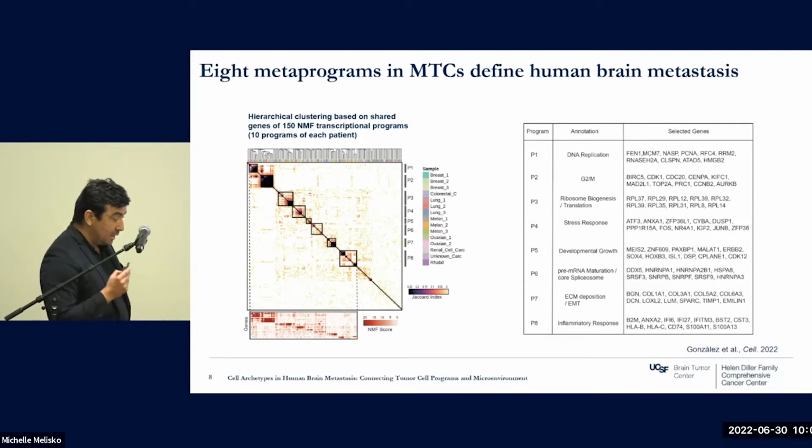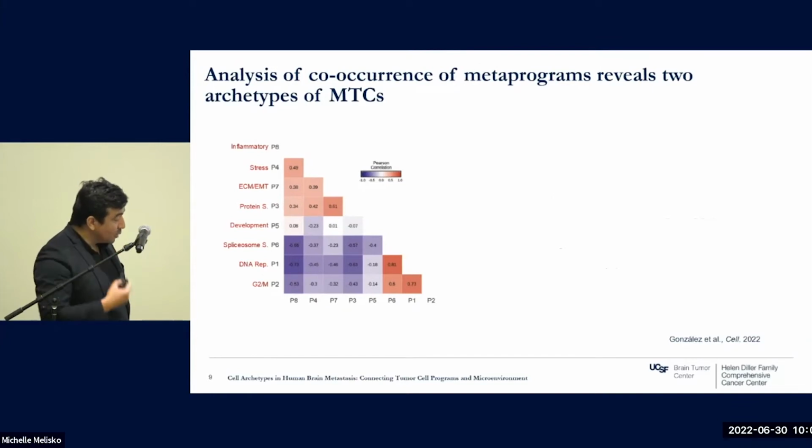So we have these programs that we identify that are common in all of these cancers, including melanomas and carcinomas. What is more interesting is when we try to understand how these different programs correlate with each other in metastasis, we observe this very simple pattern where there are two kinds of cancer cells. There are cancer cells that have a high score for programs associated with proliferation and spliceosome, and we have cancer cells that have a high expression for programs associated with inflammation, stress, ECM remodeling, protein synthesis, and low expression for proliferation.